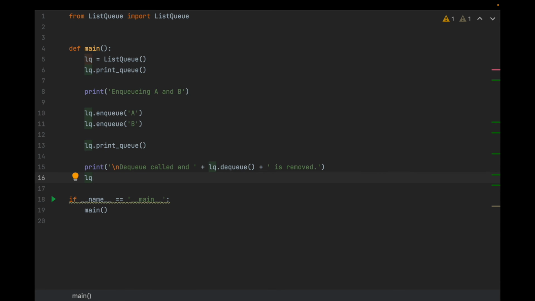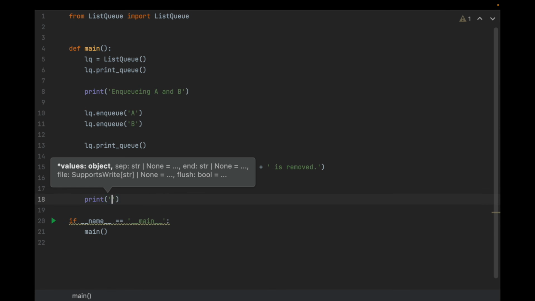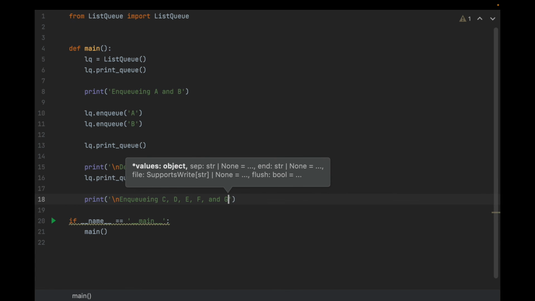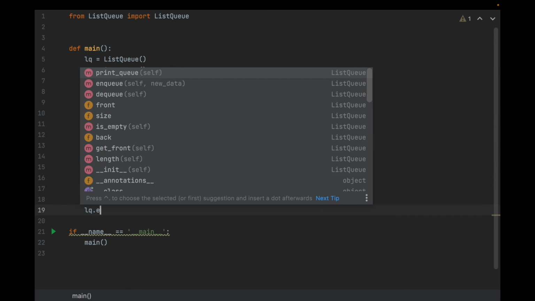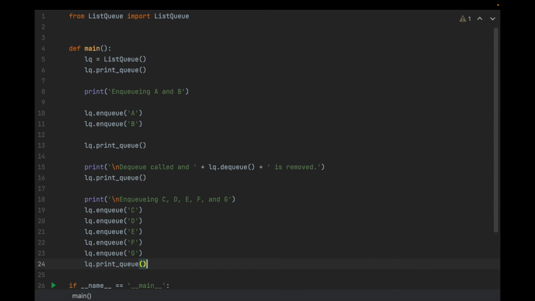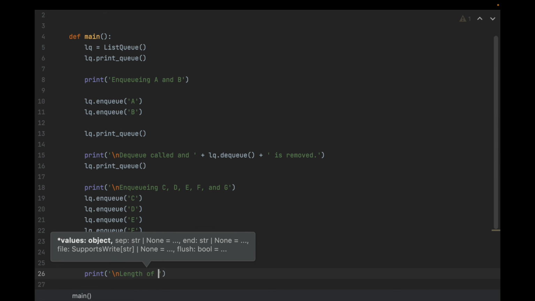And then we're going to say lq.printq. Let's try something else here. Add a new line. Enqueuing C, let's say D, E, F, and G. So let's enqueue a bunch of nodes. So lq.enqueue, print the queue. Let's say length of queue. Let's see if that works.